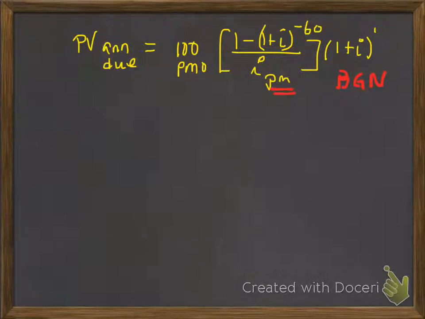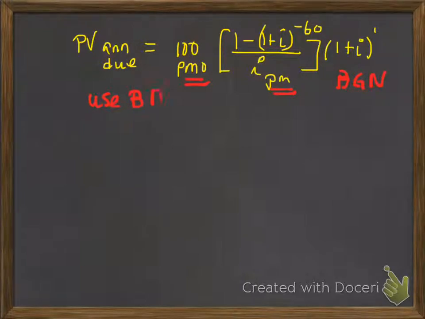Now this is per month, and I don't have a per month rate. What I have actually is an interest rate of 9% compounded annually. So what I would need to do is to step aside and compute the equivalent rate per month that is equivalent to 9% compounded annually. But I'm not going to do that. I'm going to use the built-in functions on the calculator.